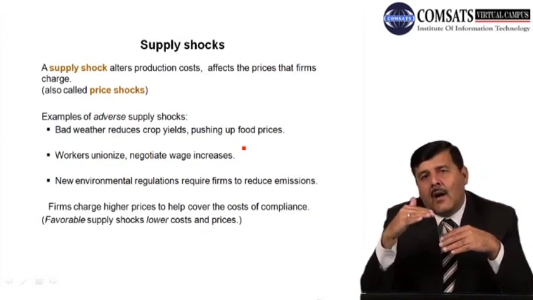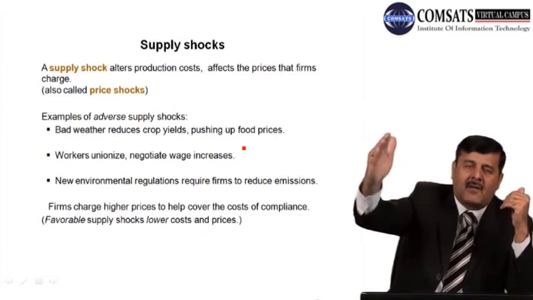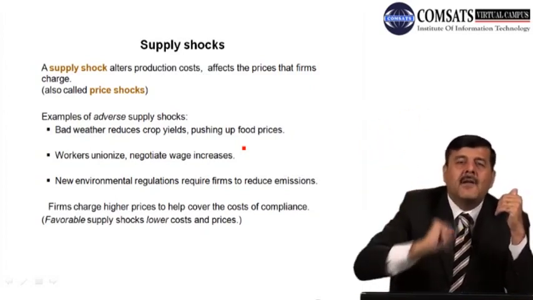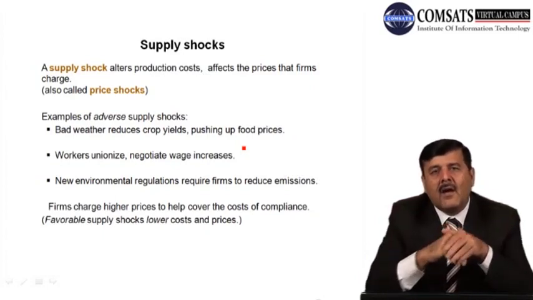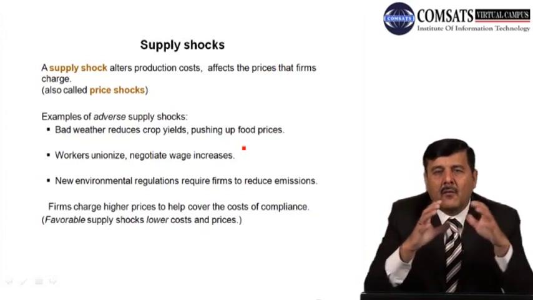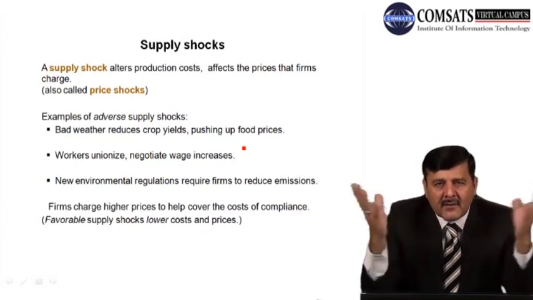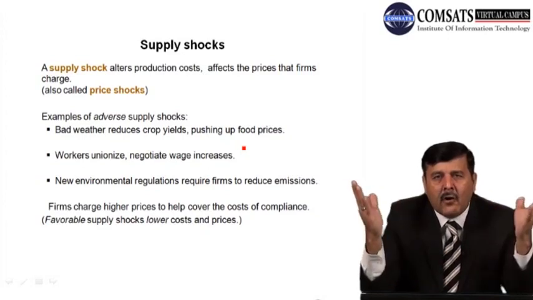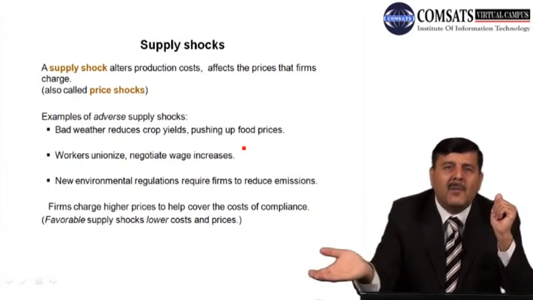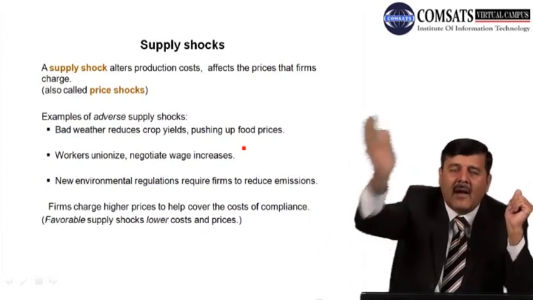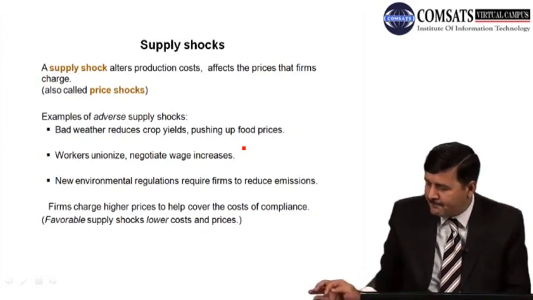In case of adverse supply shock, cost of production में इजाफा होता है और prices में इजाफा हो जाता है. But in case of favorable supply shocks, cost of production में कमी वाक़या होती है और prices में भी कमी वाक़या होती है. So we'll see that whenever there are adverse or favorable supply shocks, what will happen to the economy in the short run, how the economy behaves over time, and what will happen in the long run. So we'll see in the coming few slides.